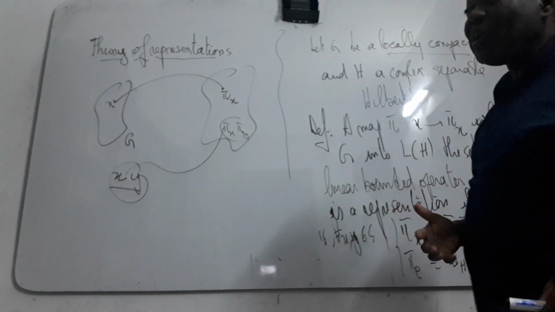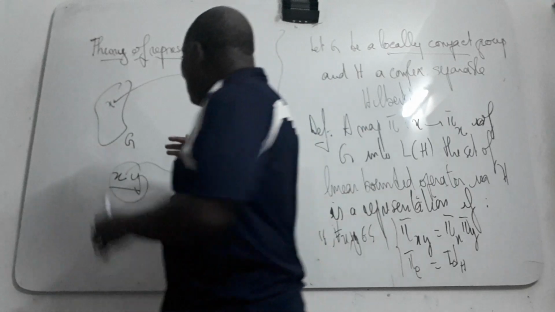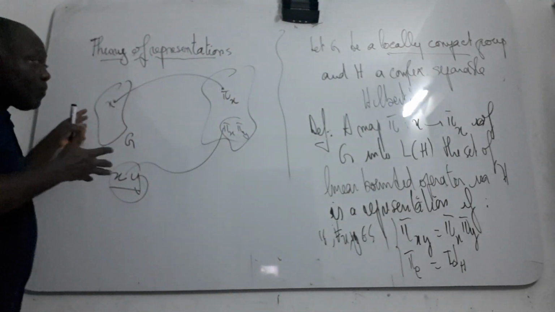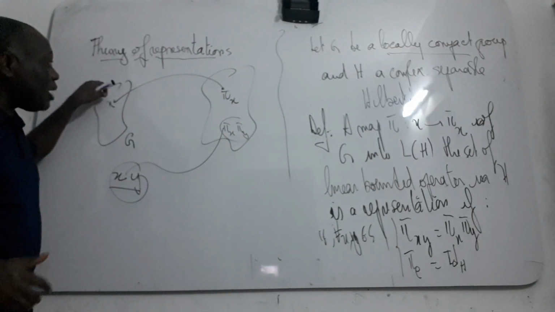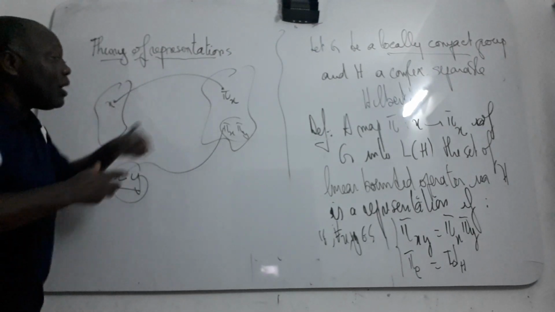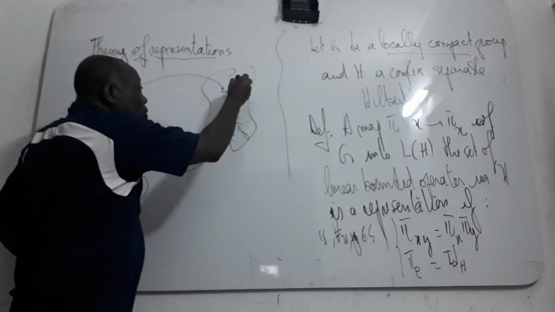So a representation just represents each element of your abstract group like a linear transformation.